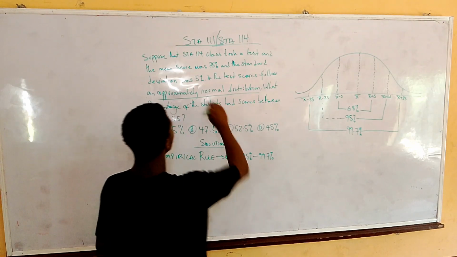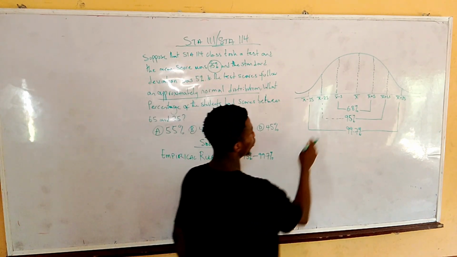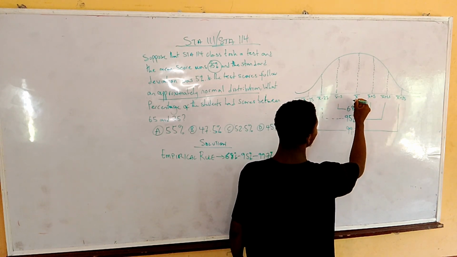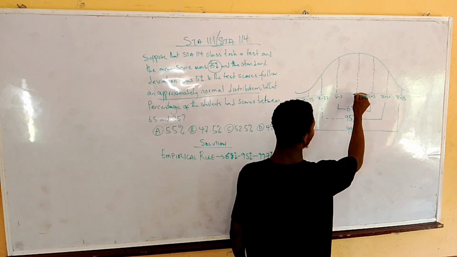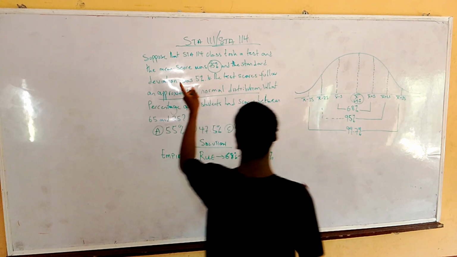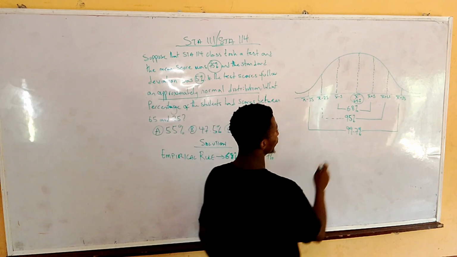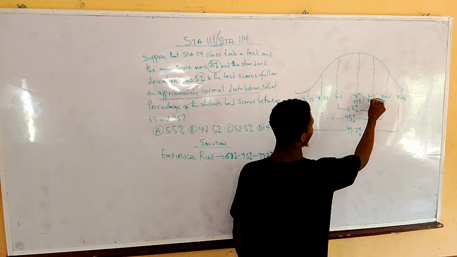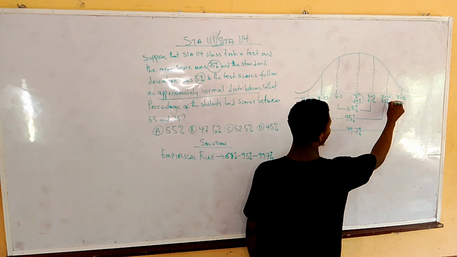Now remember that our mean score was 75. So I can say that this here is 75%, the mean. And our standard deviation was 5%. So if I add 5% to this, I'm going to have 80%. This one will give me 85%.